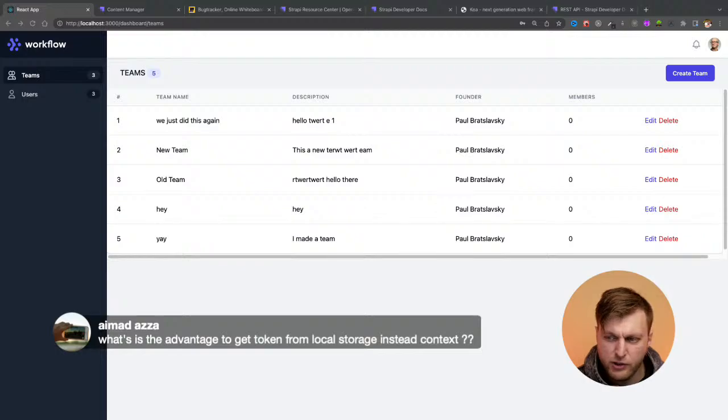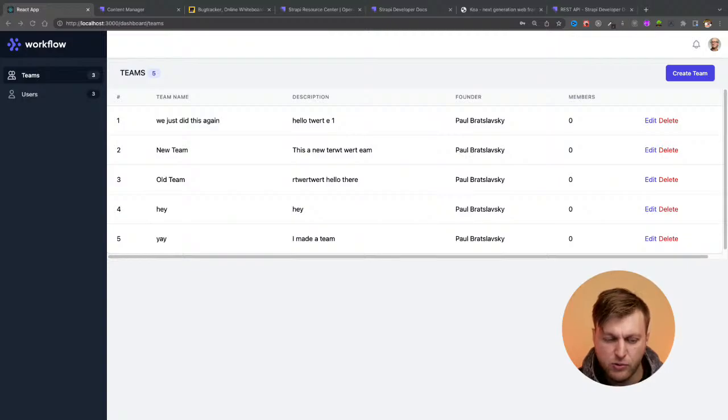Or if you are using GraphQL, which has its own state management, so you don't need to use Redux. You don't need to use context. You just use GraphQL. And so to get the token, in that case, you would use local storage. But if you're already using context, right, you could just save it to context.